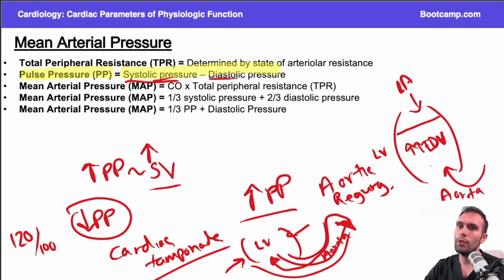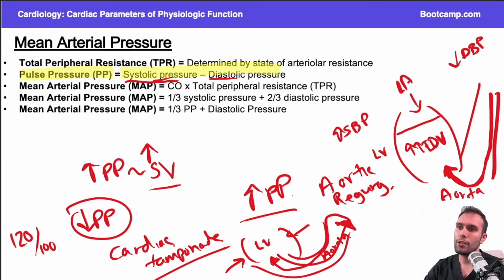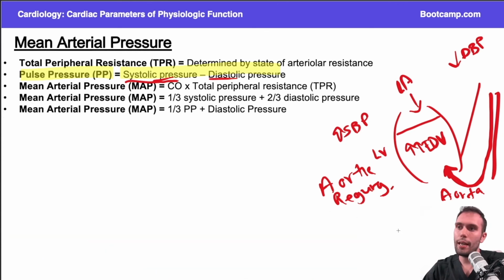I'm also going to have lower diastolic pressures because a lot of the blood going to the aorta is going to come back if it's a severe aortic regurgitation. So the diastolic pressures go down and the systolic pressures go up. That's going to cause a higher pulse pressure. So that's the classic condition I would remember for a widened pulse pressure: aortic regurgitation.